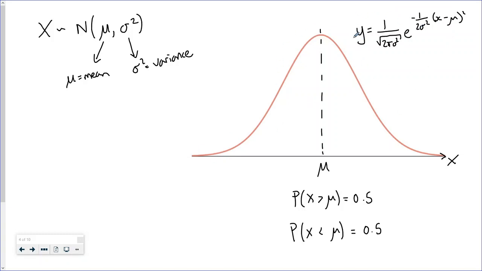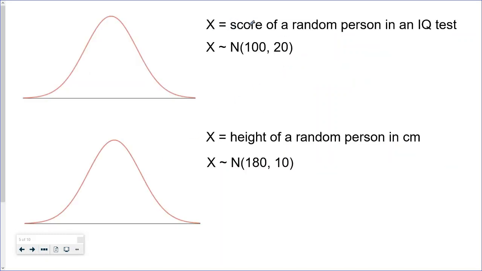And thankfully we don't need to be able to work with this curve, because our calculators will always calculate these probabilities for us.